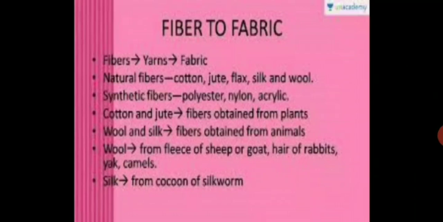Cotton and jute are fibers obtained from plants. Wool and silk are fibers obtained from animals. Wool we get from the fleece of sheep or goat. What is fleece? Fleece is the upper layer of the skin which consists of hair or wool. So that is called the fleece of sheep or goat, hair of rabbits, yak, camels. Silk we obtain from the cocoon of the silkworm. So these are the topics we are going to cover. You are going to write neatly in your notebook.